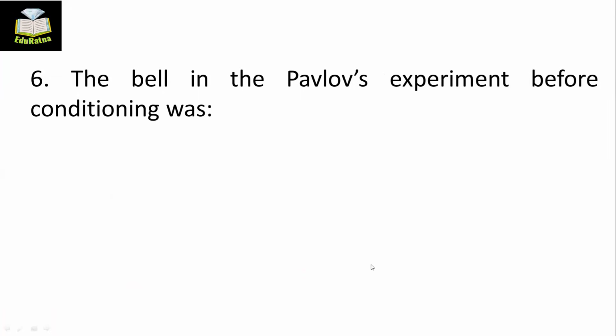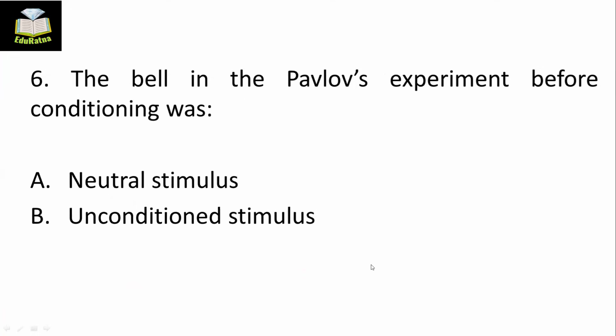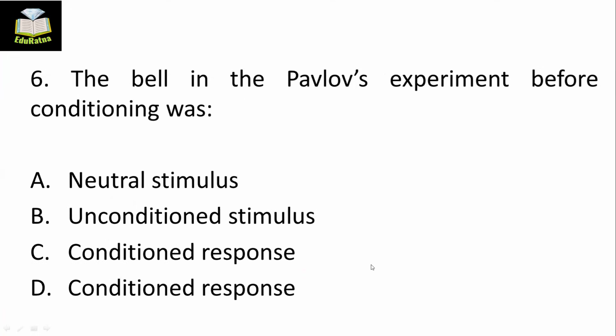Question number 6. The bell in Pavlov's experiment before conditioning was called as. The bell, or the light or sound, you may say, in Pavlov's experiment before conditioning was called as: neutral stimulus, unconditioned stimulus, conditioned response, unconditioned response.